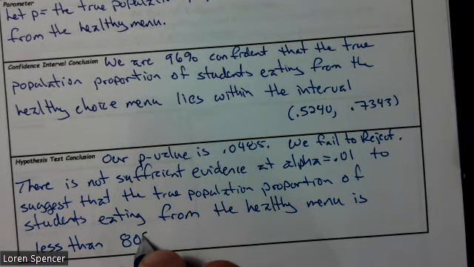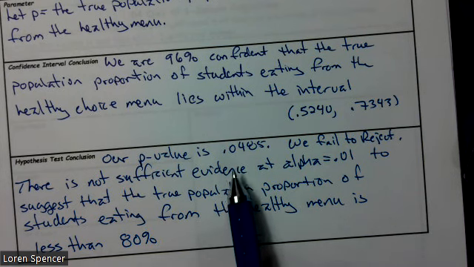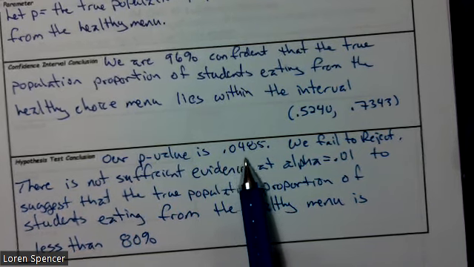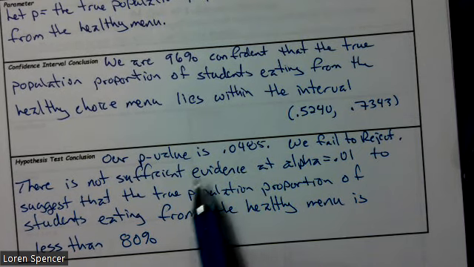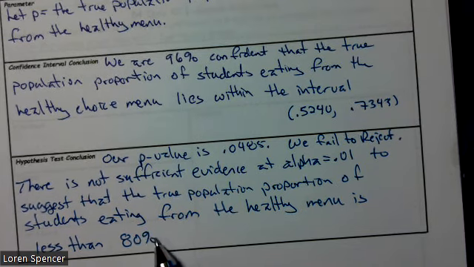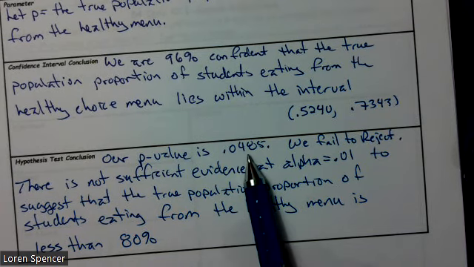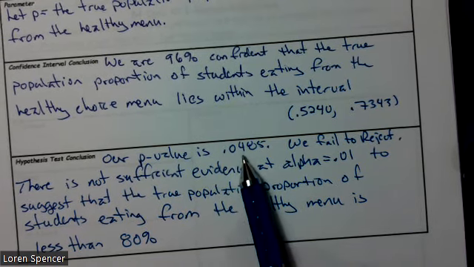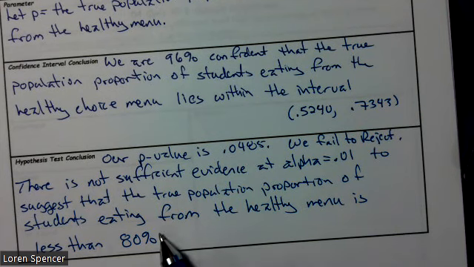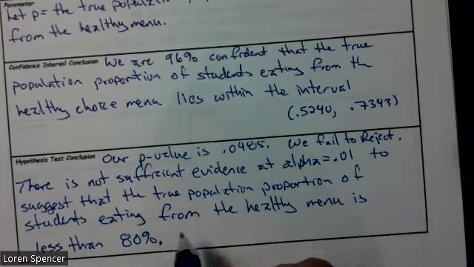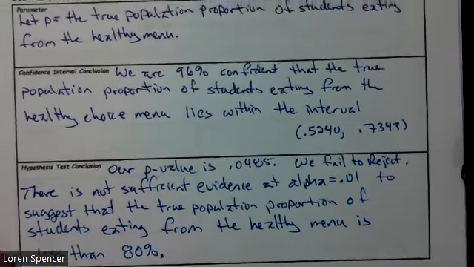So let's go over that conclusion one more time. So, yeah, we always have some evidence, but we don't have enough evidence at the 1% level because our p-value was bigger than that to say that less than 80% are. Now, if we would have tested at the 5% level, we go, hey, yeah, at the 5% level, we're confident that it's less than 80%, but we don't at the 1% level. So that's what we state here.